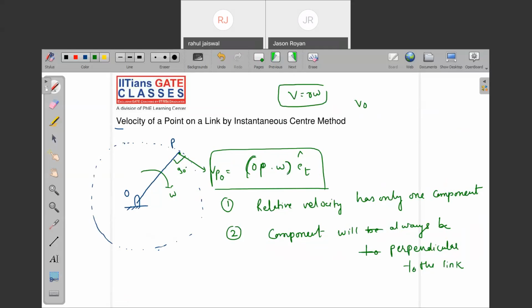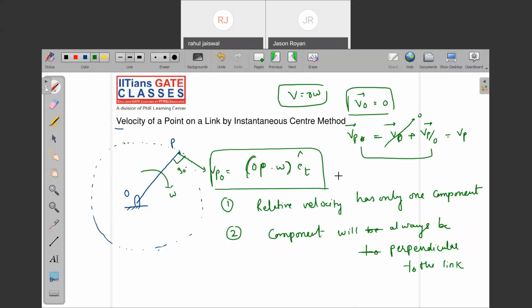Because velocity at point O will be what? Zero. It is fixed. So whatever the velocity of P will be what? Velocity of O plus velocity of P with respect to O. That is what a relative velocity method. And this is zero. So directly what we can write? Velocity of point P will be velocity of point P with respect to O. Yes or no? So just note down. Very, very important.